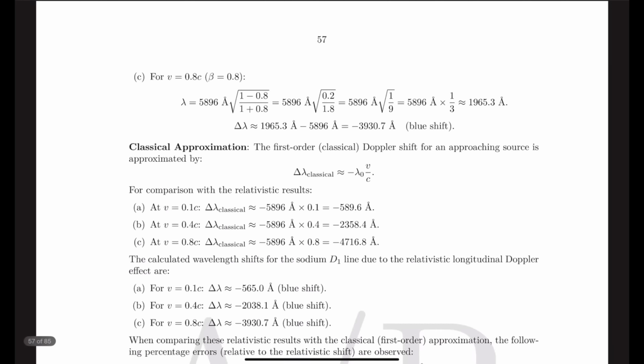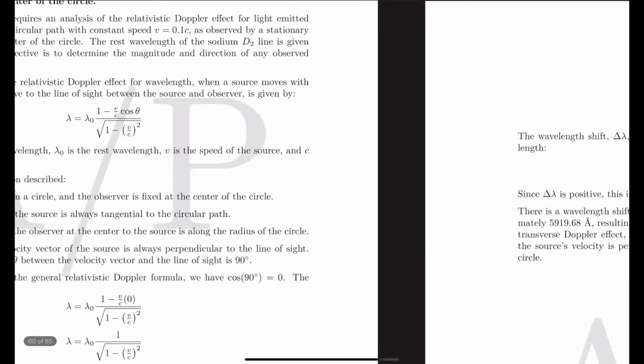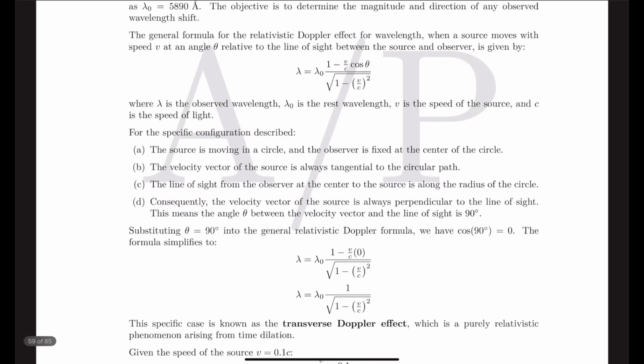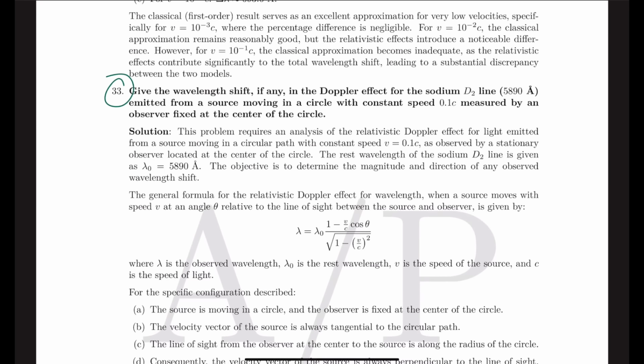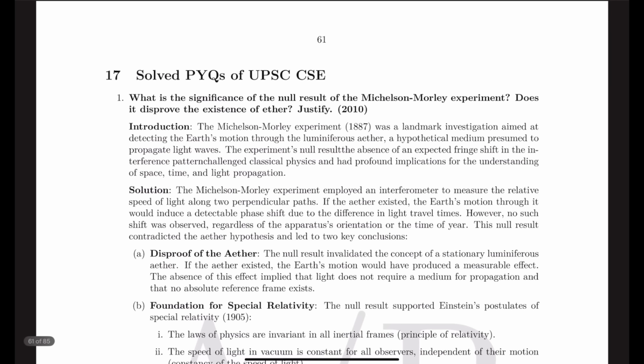We have more than 33 questions in the S-PYQ section. Then we have the PYQ section, where we have covered all the topics from 2010 itself. I believe this is the complete way to cover the special theory of relativity.